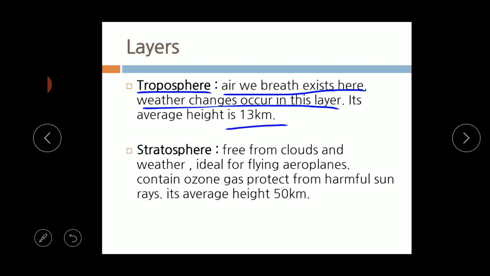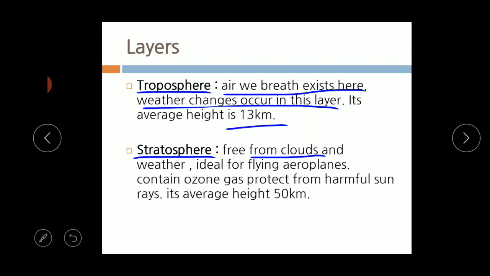Next to the troposphere, the layer is named the stratosphere. It is free from clouds, which means there are no clouds in this layer, and it is free from weather changes also. No clouds means there is no change of weather like raining or cloudiness.